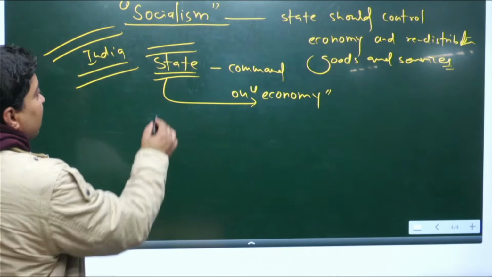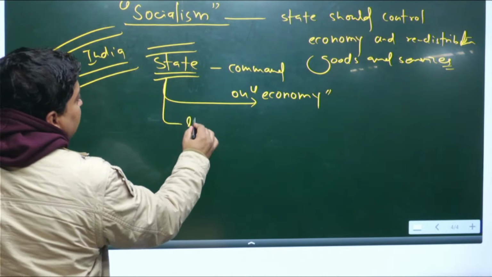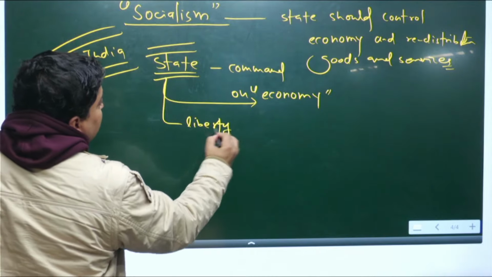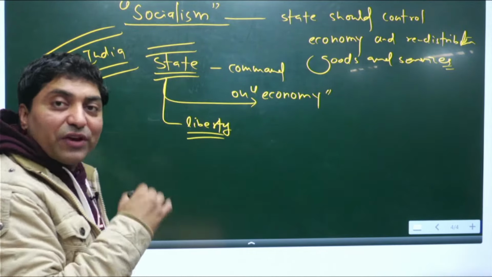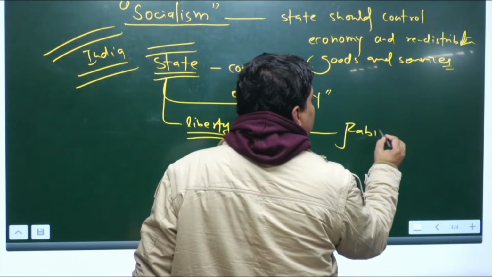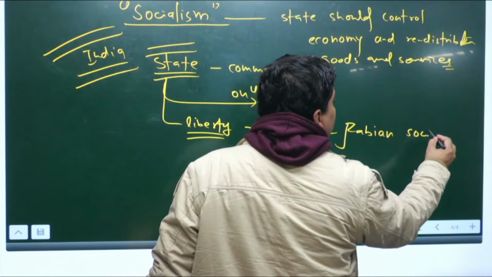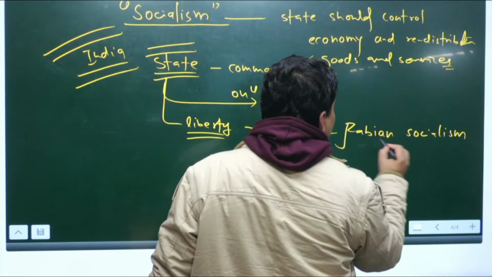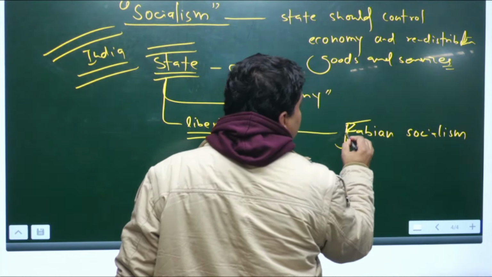At the same time, India allowed liberty, right? And our socialism is very much Fabian socialism. Now we will ask, what is Fabian socialism?